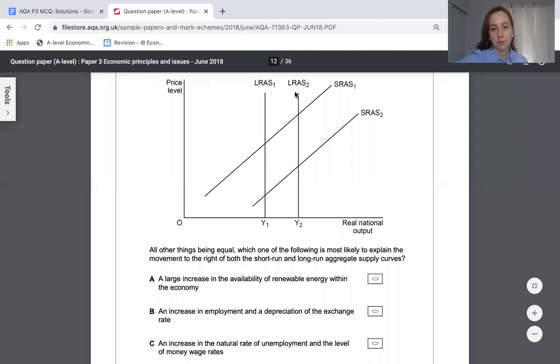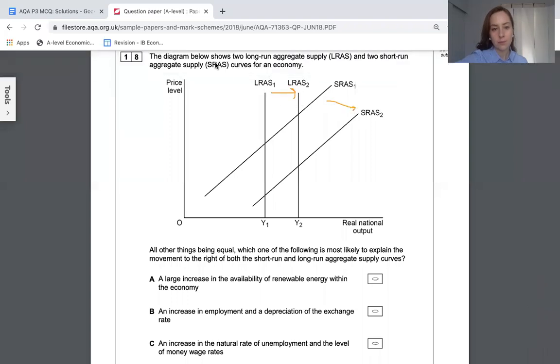So these curves have shifted to the right. For the long run AS to shift to the right, I need more factors of production, or they need to be a higher quality, such as with education, such as with technology. For the short run AS to shift to the right, we need a lower average cost of production. So let's go through the options.